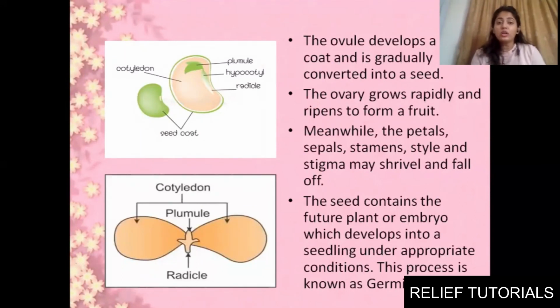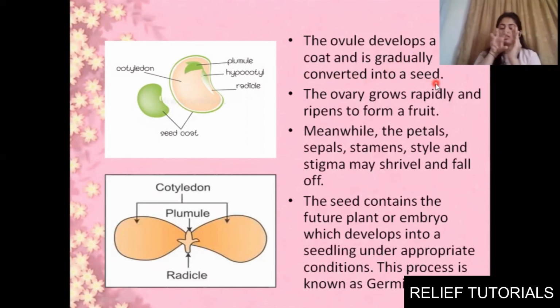Okay, you know that once the fertilization is done, once the male and female parts are fused, once the zygote is formed, then what will happen? Now you know, we discussed that inside the ovary, ovules will be present, and inside the ovule, the egg cell will be present. Clear? So in future, what will happen once the fertilization is done? The ovule develops a tough coat and is gradually converted into the seed.